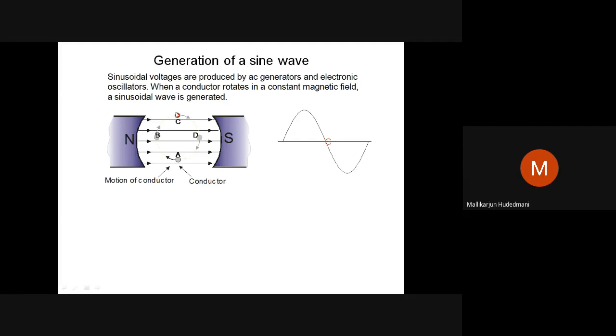Again, I move further forward till this point. Here I got the first half of the induction. When I move the conductor completely, the second half of the induction is possible. Just keep observing C moving to D here. Clear? From this point, it is incrementally negative up to the highest. Then again, if I move further, it will retrace to point A.